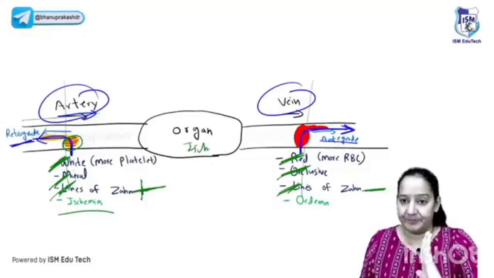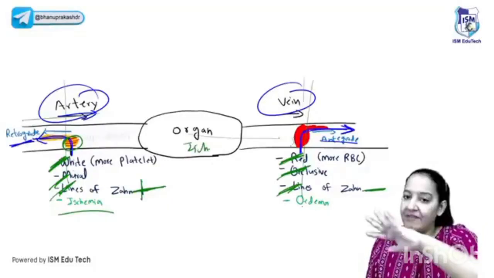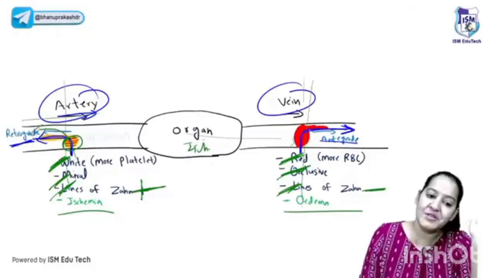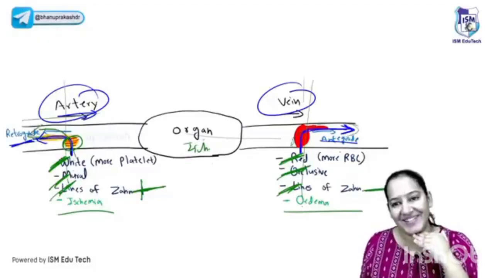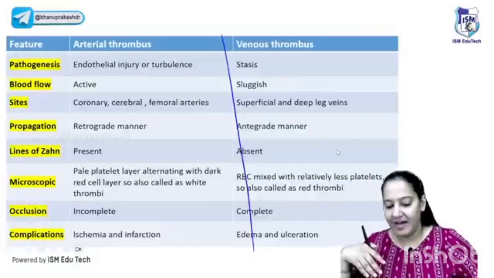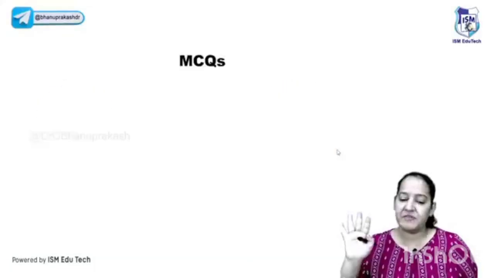And if the venous one is obstructed, the vein is obstructed, so impure blood will not leave and accumulates in the organ, leading to edema. Arterial one going in opposite direction, retrograde. The venous one going in the same direction, antegrade. So please have a look at the diagram and enumerate the differences. Don't try to learn them. So these are the differences between arterial and venous.